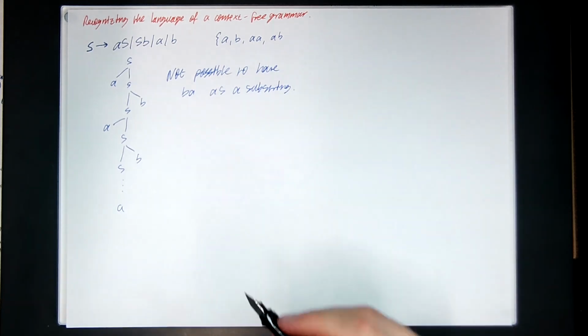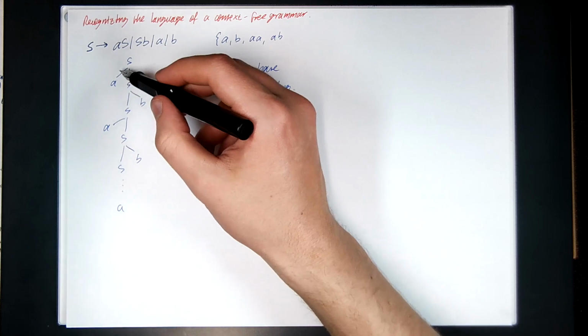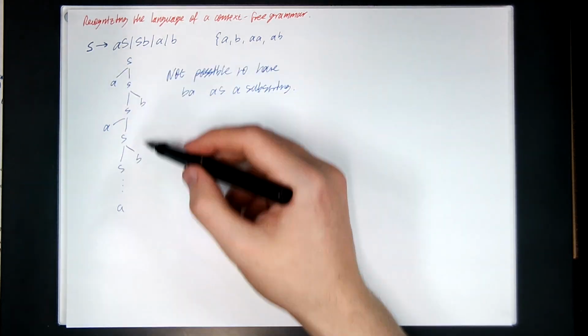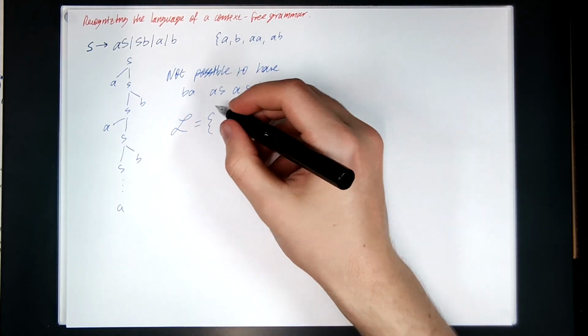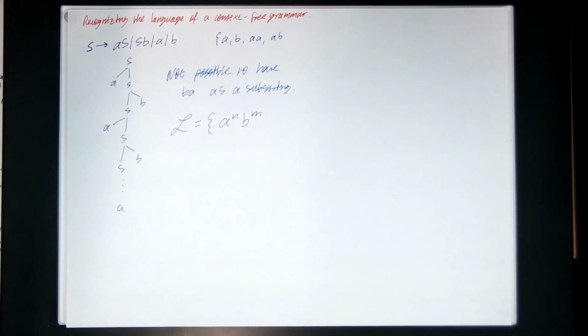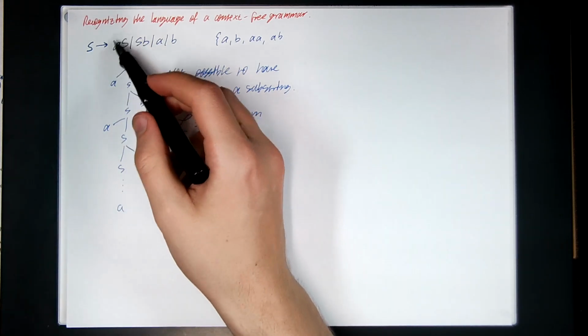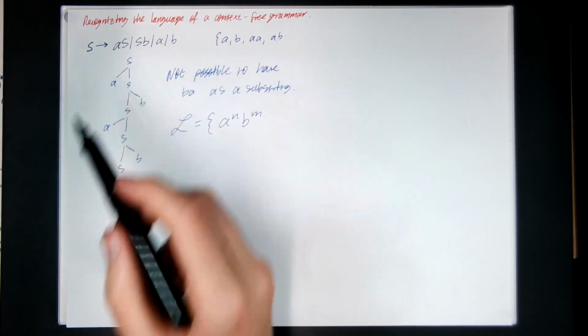And so the only strings I can produce here, just by sort of intuitively looking at the parse trees that can be produced, it's going to be A's on the left and B's on the right. So it looks like the language here is going to be some number of A's, some number of B's. What restrictions can we have on N and M? Well, it looks like I can always shove in arbitrarily many A's on the left for free, and shove in arbitrarily many B's on the right for free.